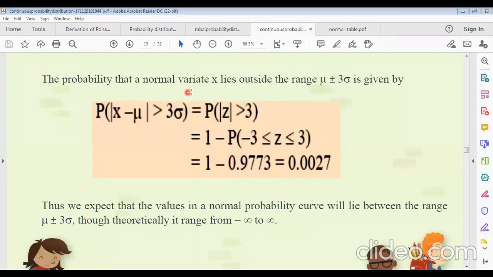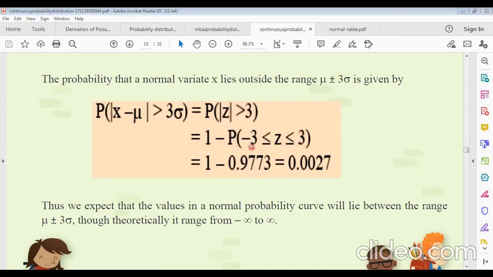The probability that a normal variate x lies outside the range mu plus minus 3 sigma is given by the probability of the absolute value of x minus mu greater than 3 sigma. That means outside the range, this will be the probability of the absolute value of z greater than 3. That means we take the total probability 1 and subtract the probability of -3 less equal to z less equal to 3.